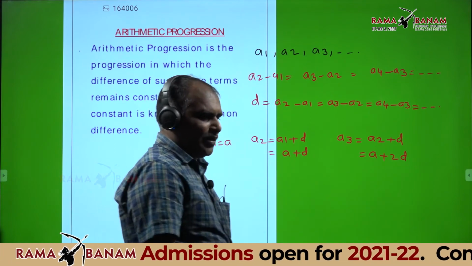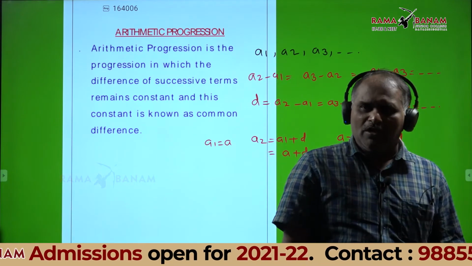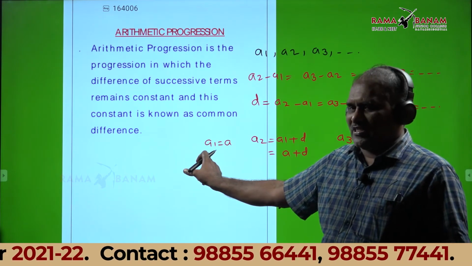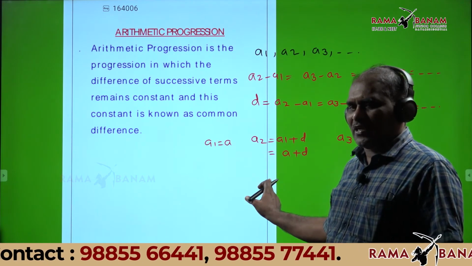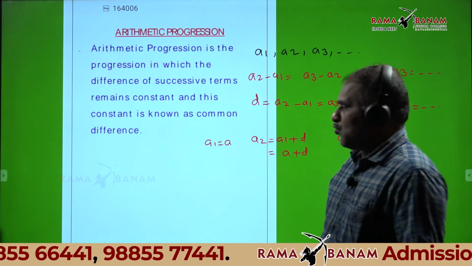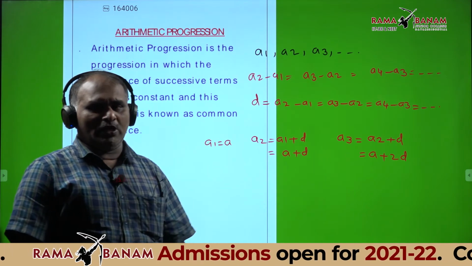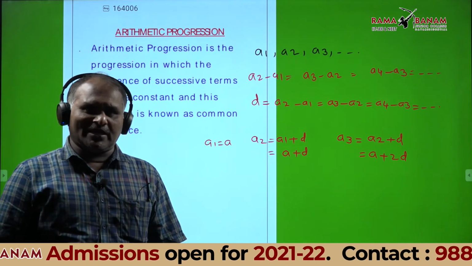So the first term is A, the second term is A plus D, and the third term is A plus 2D, etc.